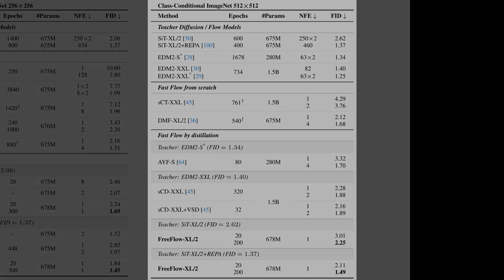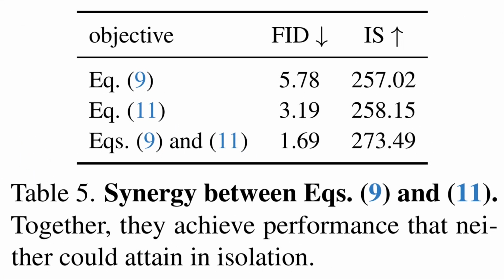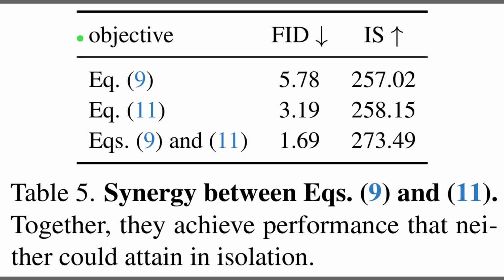Alright, the previous table compared full ImageNet runs, and Table 5 zooms in on how the two training objectives interact. Using only the prediction objective, Equation 9 gives a Fréchet Inception Distance around 5.8. Using only the correction objective, Equation 11 improves this to about 3.2. Combining both objectives cuts Fréchet Inception Distance to about 1.7 and also raises inception score noticeably, showing strong synergy rather than redundancy.